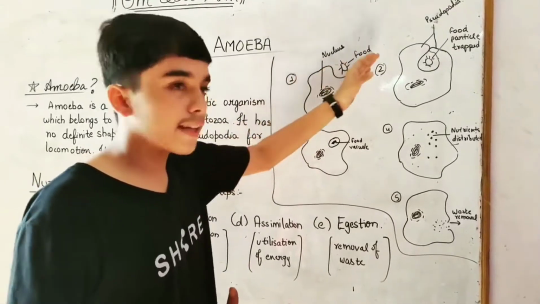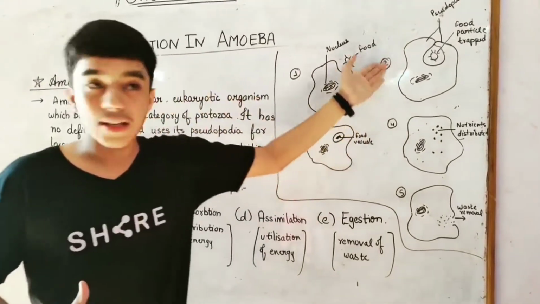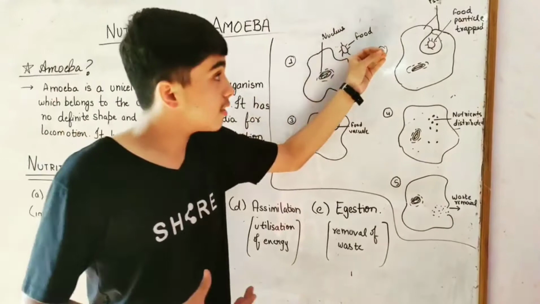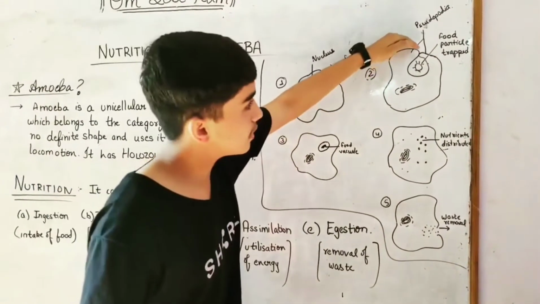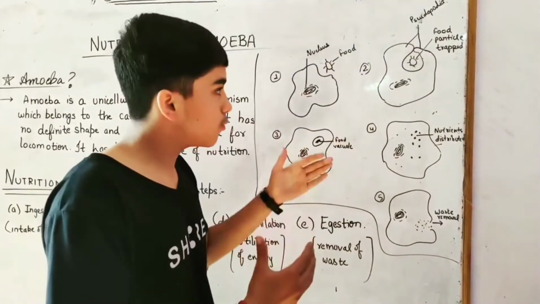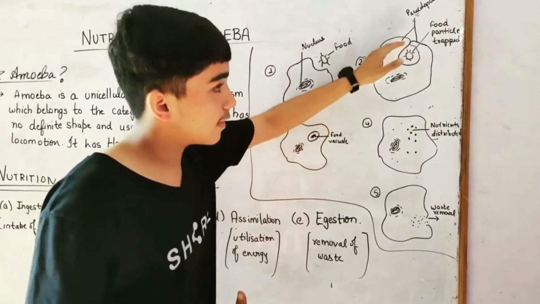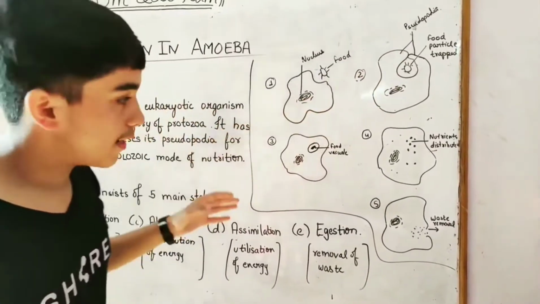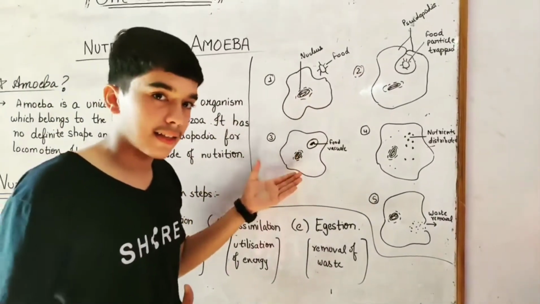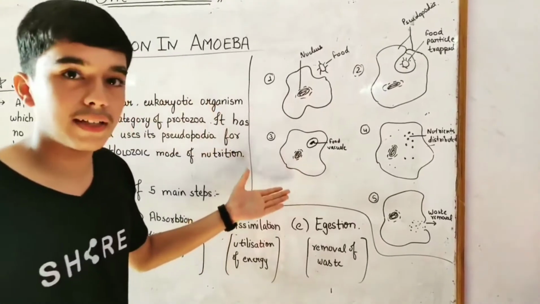Now, to trap its food, it will carry out a special process called ingestion. Now, how is it done? The food particle comes near the amoeba. It introduces a pseudopodia for the trapping of the food particle. As the food particle is surrounded, it is pushed inside the cytoplasm and it forms a food vacuole inside the cell. Now the ingestion is completed.